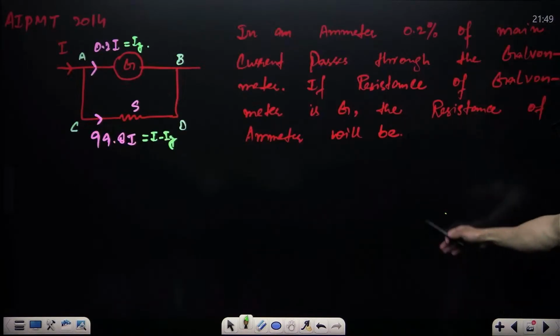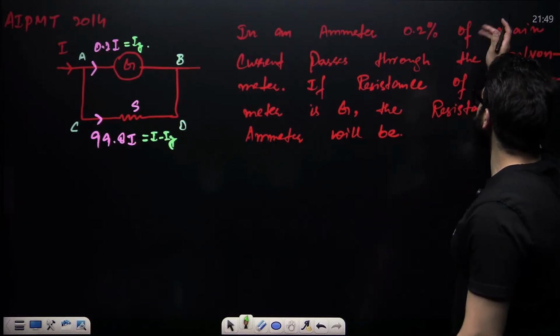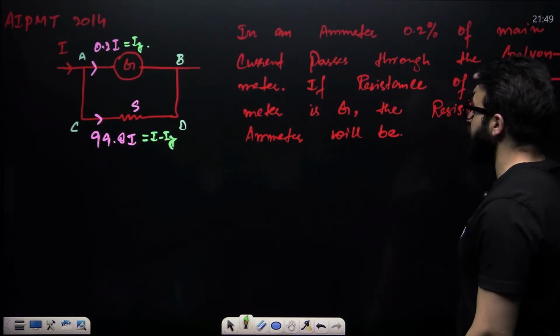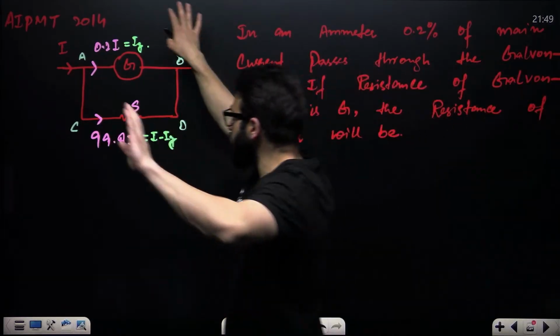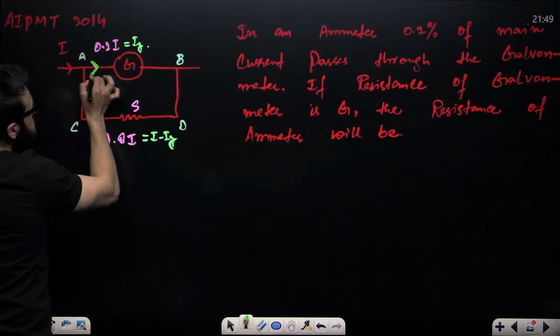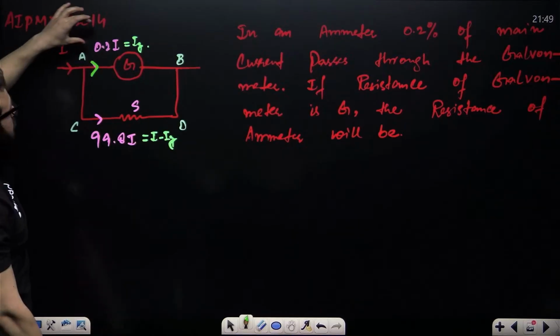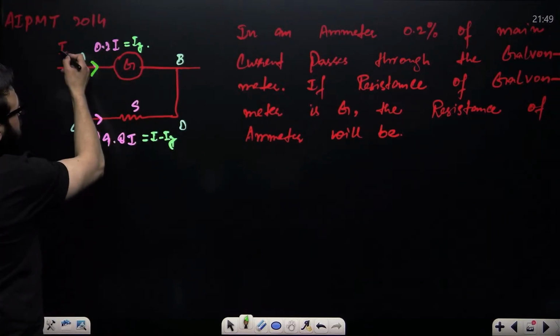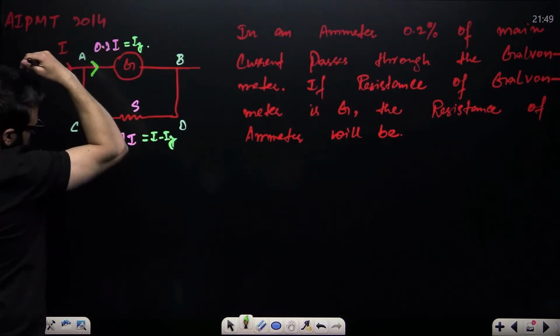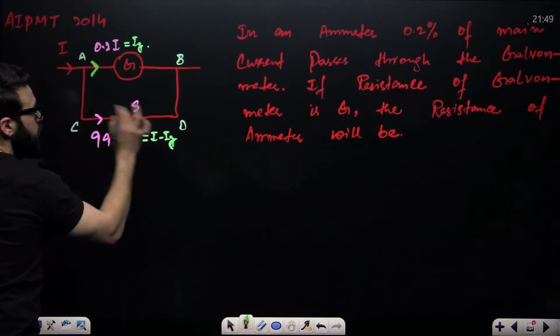Let's take a look at this question. In an ammeter, 0.2% of main current passes through the galvanometer. You have got an ammeter. 0.2% of main current flows through the galvanometer, 0.2 I. How much is the rest? This is 100%, 100 minus 0.2, that will be 99.8. 99.8 will flow through the shunt.